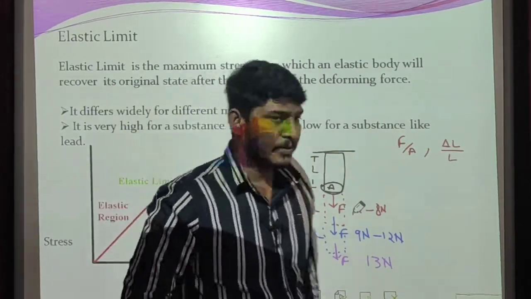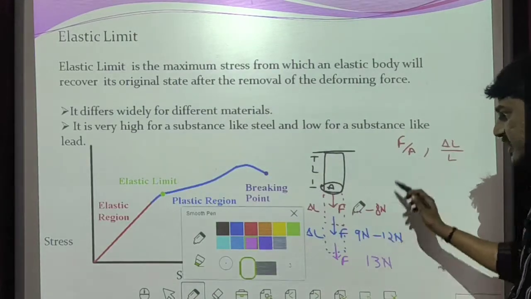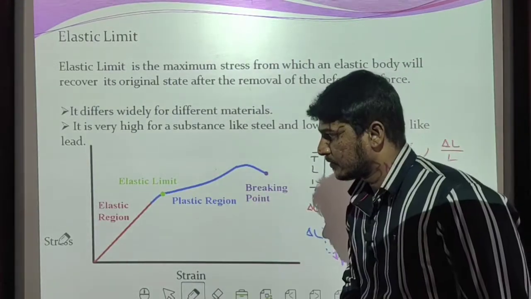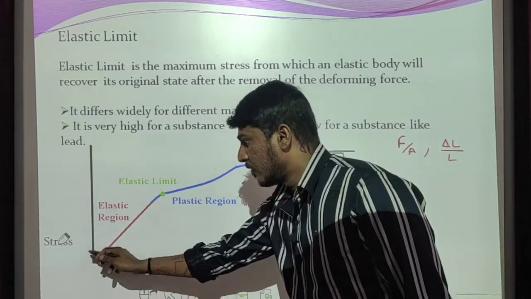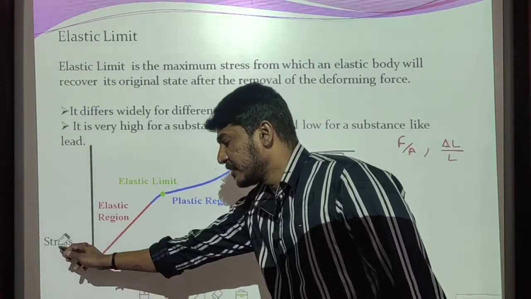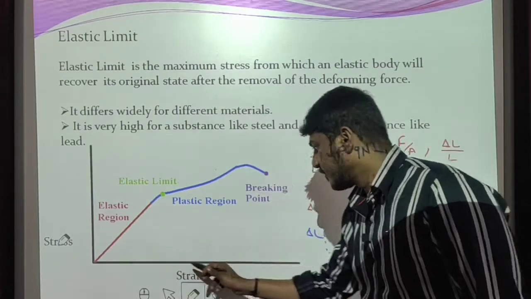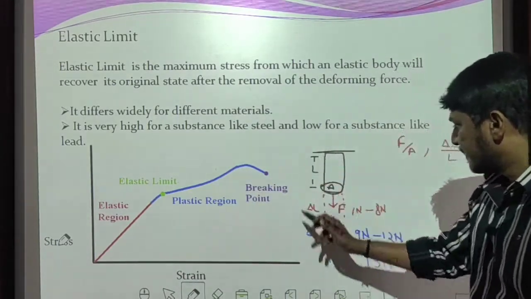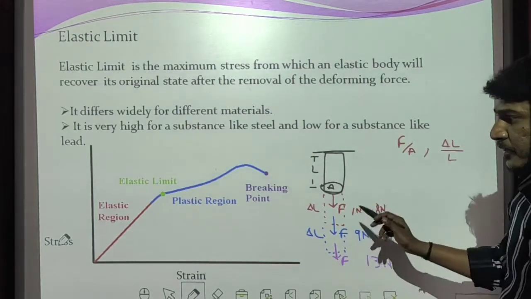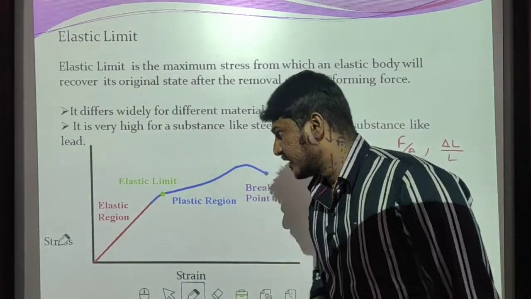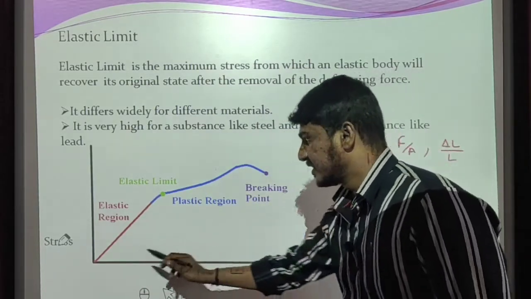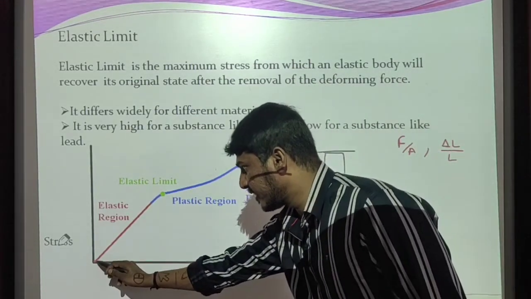Let us explain the same concept graphically. On the y-axis we have taken stress values and on the x-axis strain values, and I plot a graph for this situation. We get this curve.